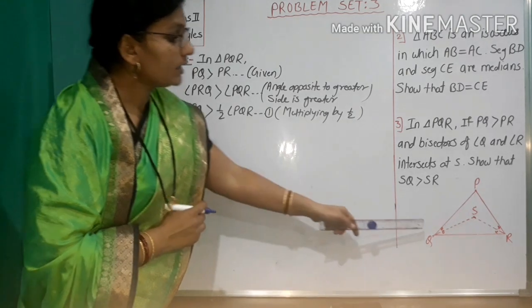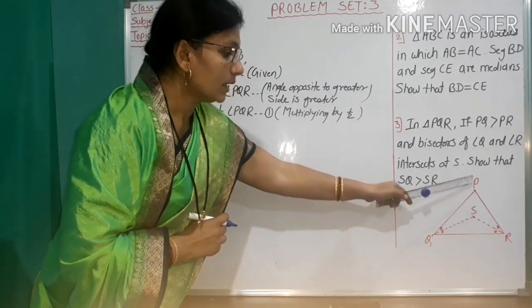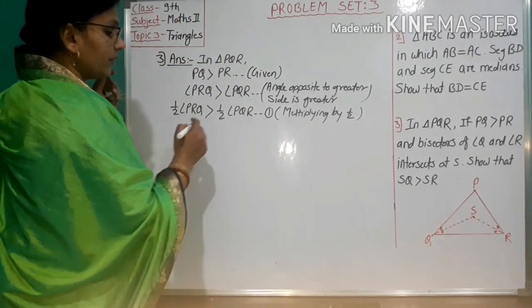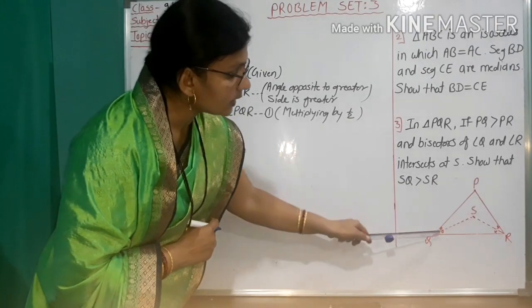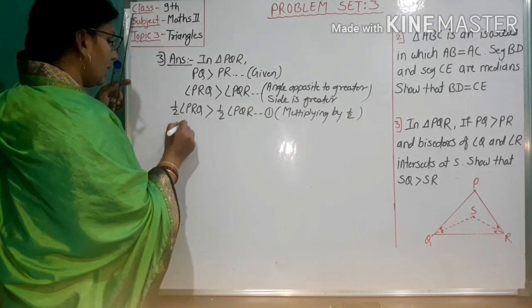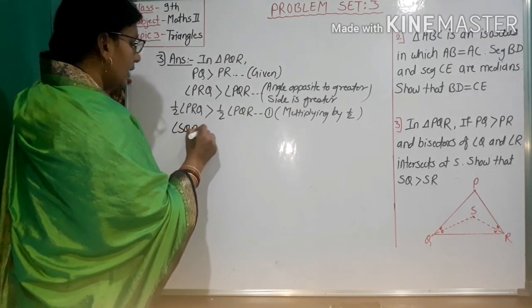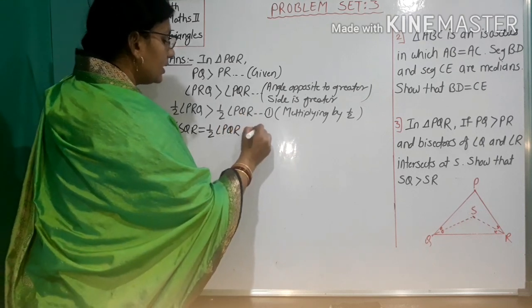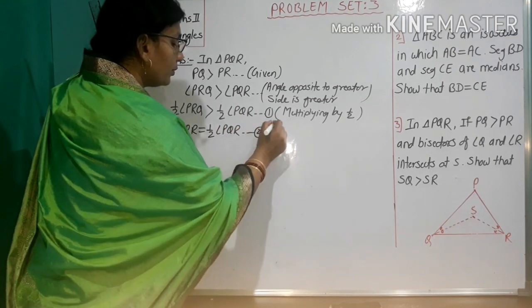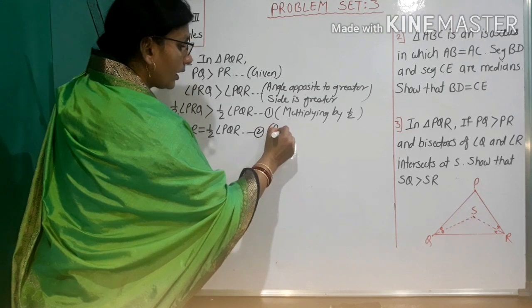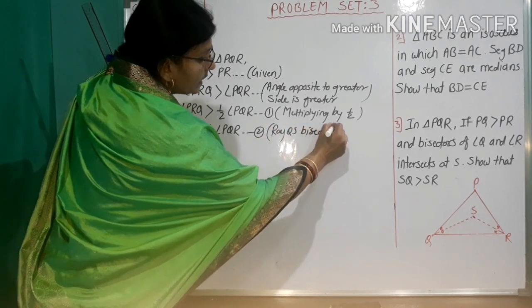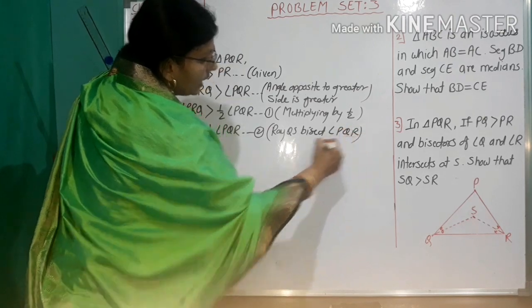Then ray QS bisects angle PQR, given. Therefore angle SQR equals half of angle PQR. Reason number 2: ray QS bisects angle PQR.